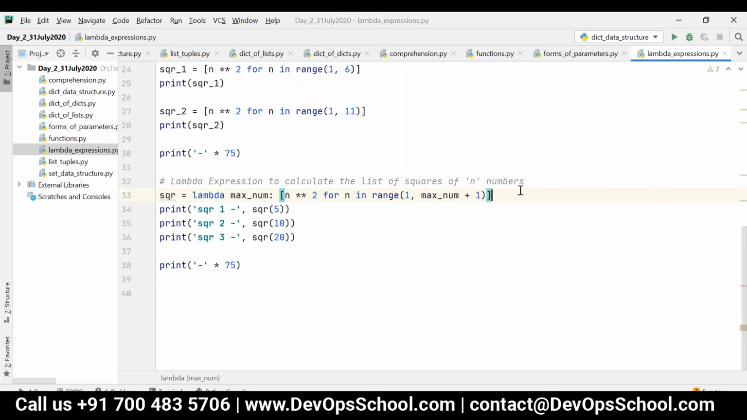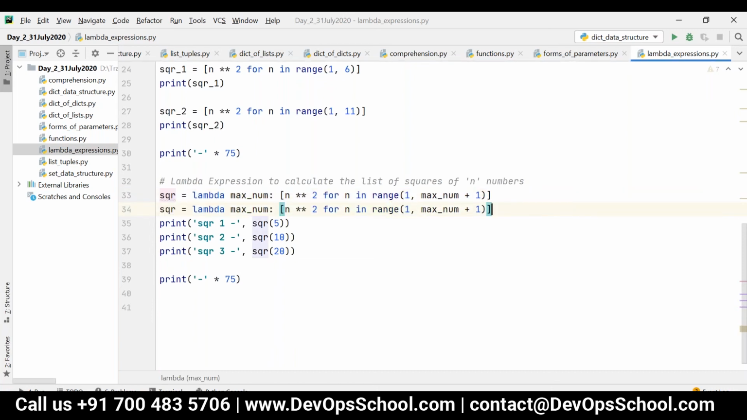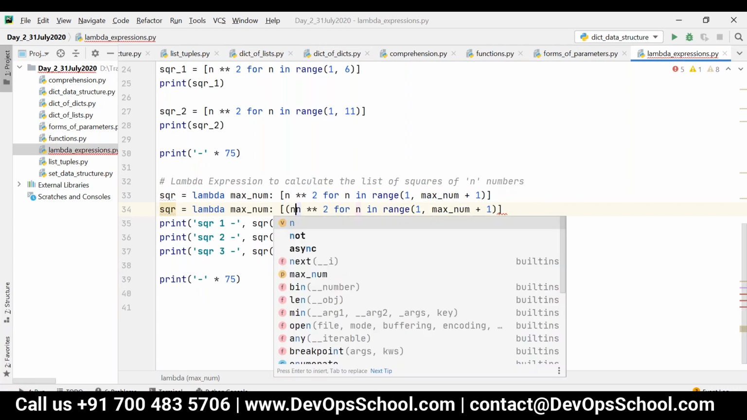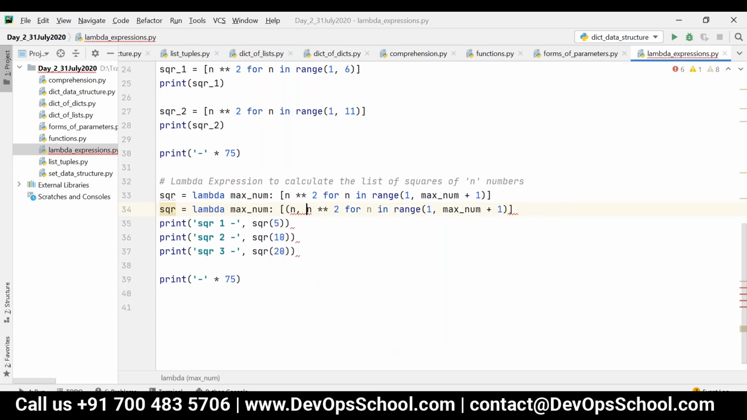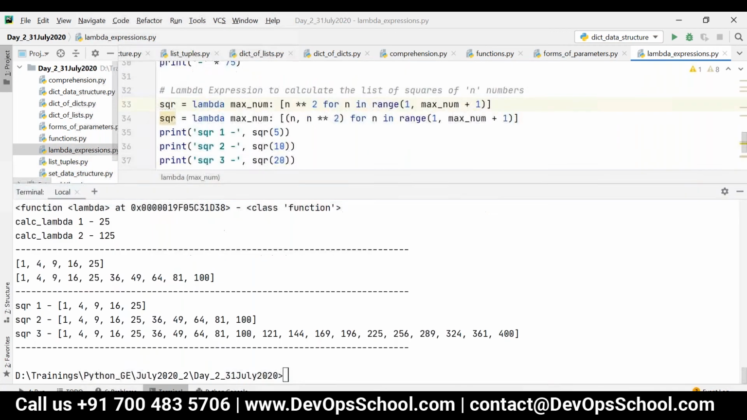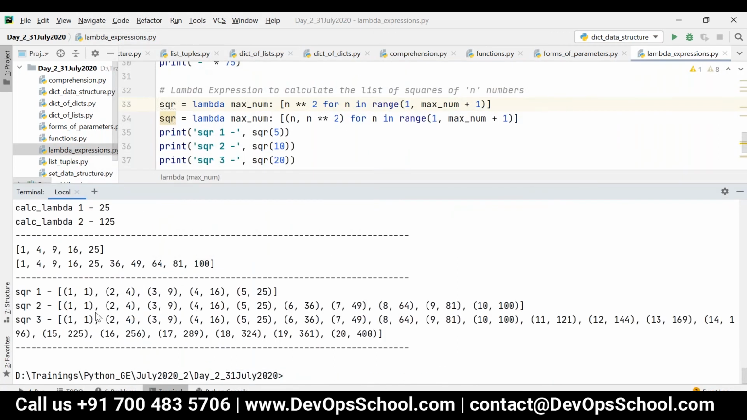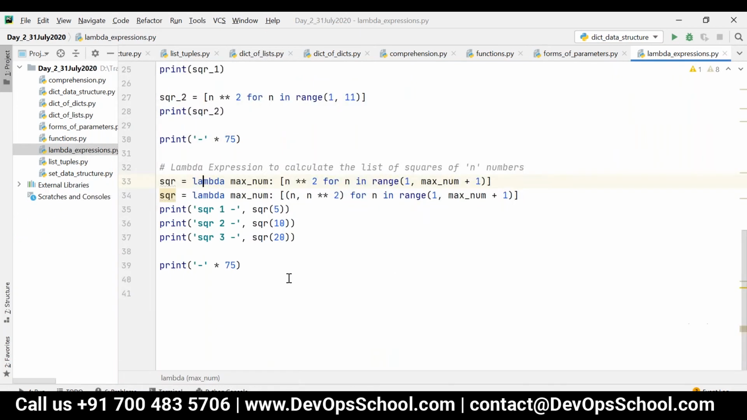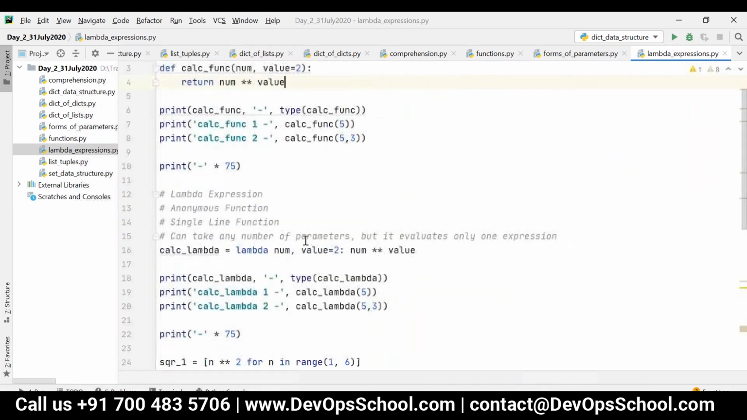For example, let me write square again, and here I'm just writing n comma n square. Now only this will be taken, not the previous one. Okay. Look at this. Got it? Yeah. Take it down, and then we'll see map, filter, reduce.